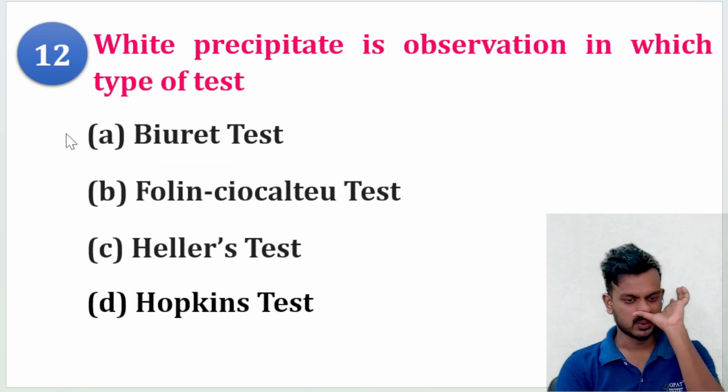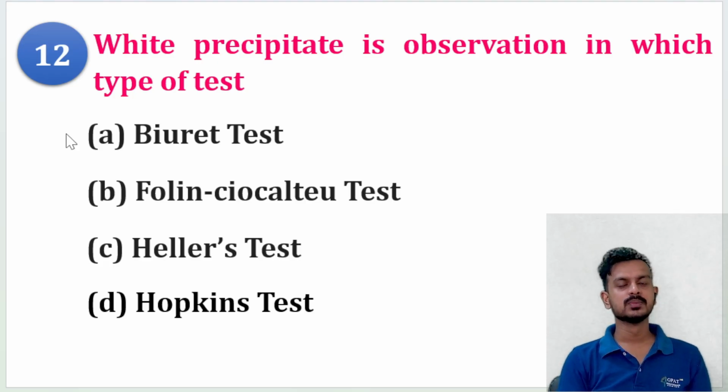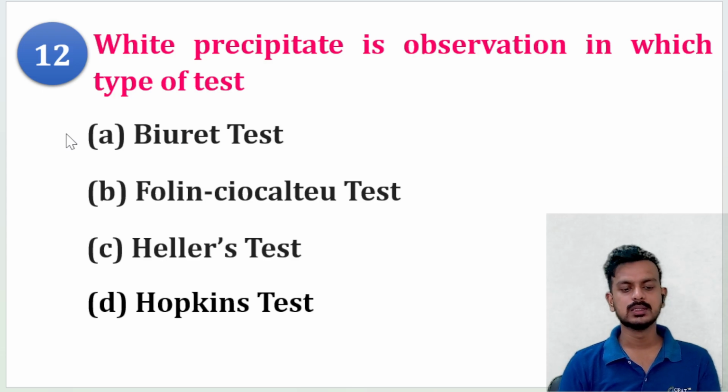Next question. White color precipitate is observed in which type of test? Biuret test, Pauly's test, Heller's test, or Hopkins test.